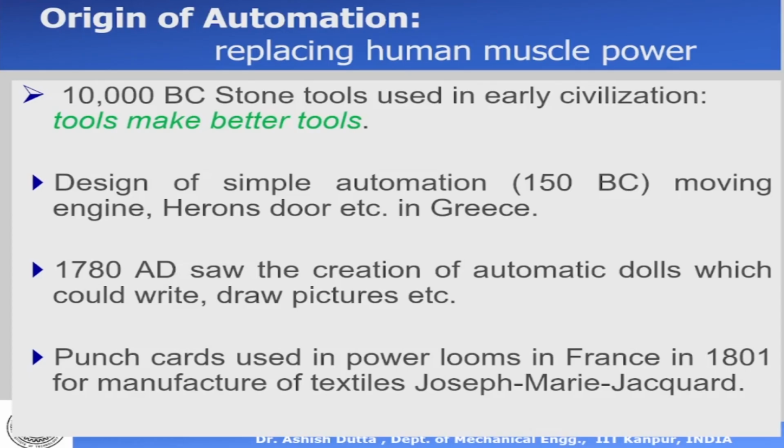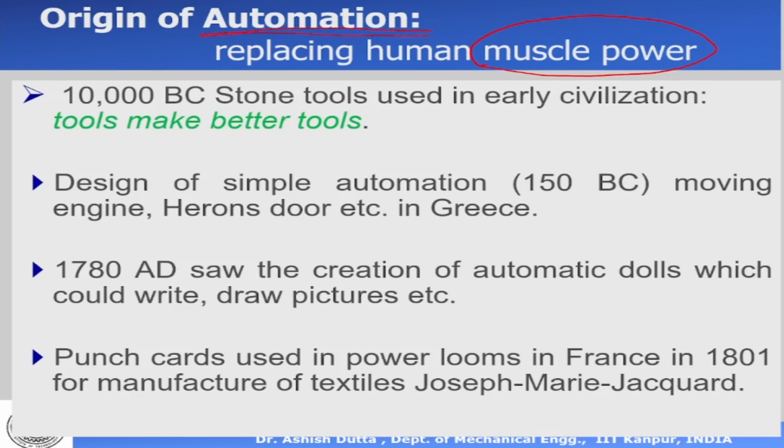Okay, so if you're performing a task where you're replacing human muscular power in some automated way, then you can call it automation. For example, you can have home automation, you can have office automation. So the whole idea is that whenever you're replacing human muscular power, we can call the process automation. Now, this business of automation has been going on for thousands of years. It's not like somebody invented automation one fine day.